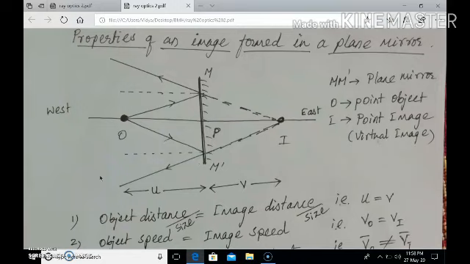The second law: the angle of incidence is always equal to the angle of reflection. Whenever reflection of light takes place, it follows these two laws. In today's class, we will discuss the properties of an image formed in a plane mirror.